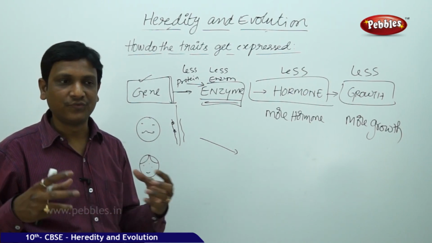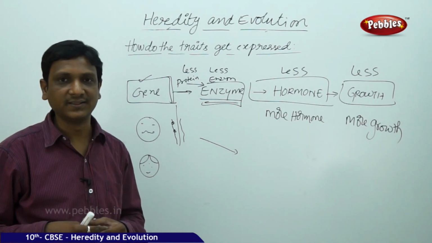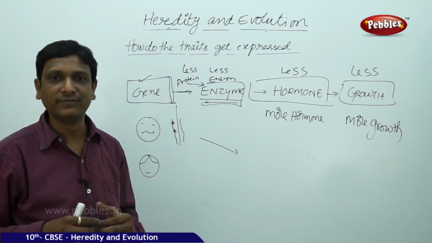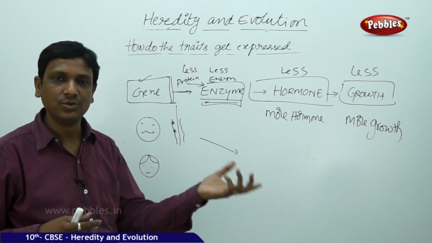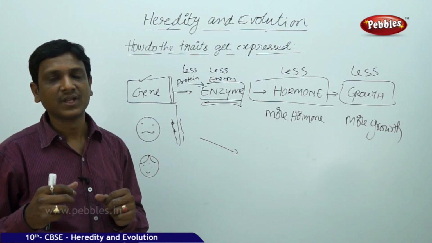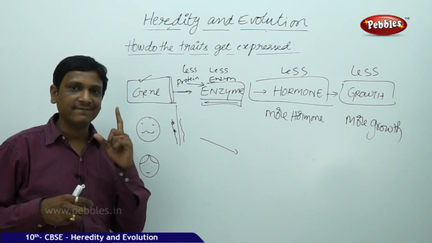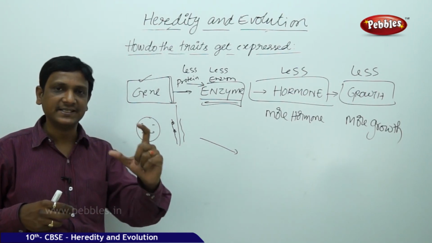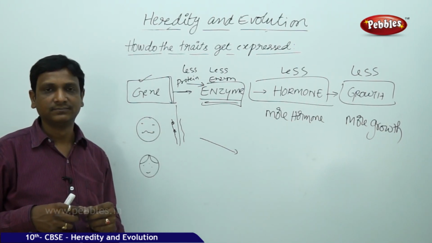So likewise, you find so many differences. At the same time, you find some similarities. They have 2 eyes, you have 2 eyes, they have 10 fingers, you have 10 fingers, they have 10 toes, you have 10 toes, 2 legs. Likewise, similarities and differences. All this happens because of the genes they acquire from their parents. But every character, every trait is expressed by 2 genes. That is what we have to learn here.